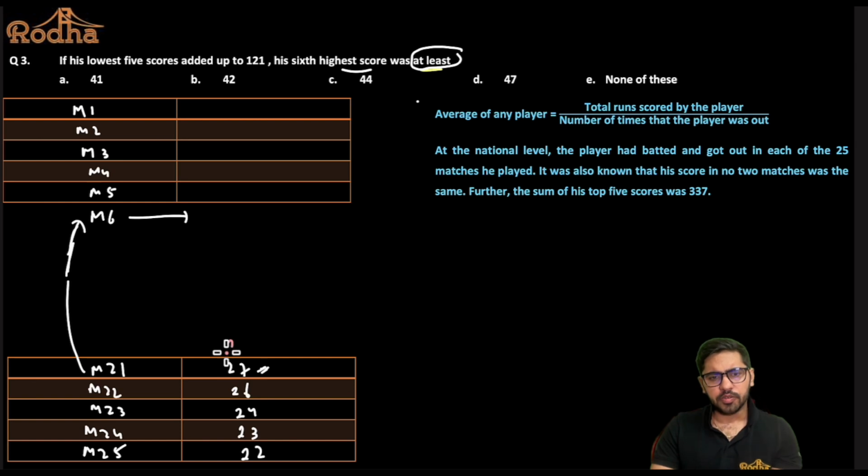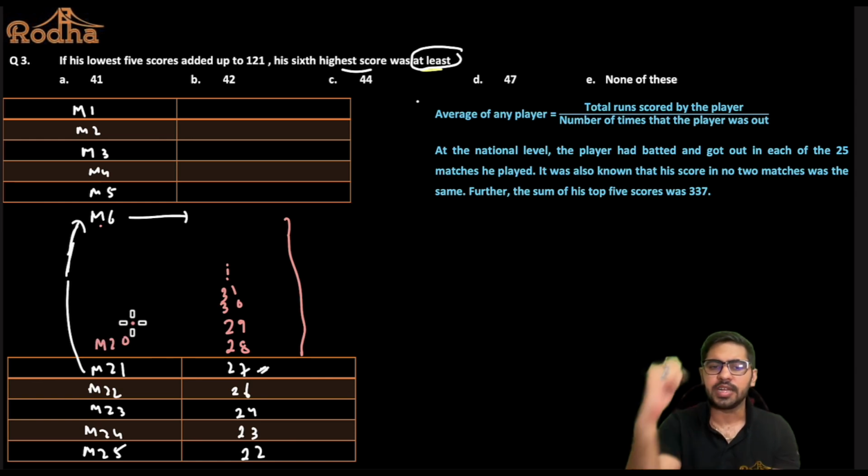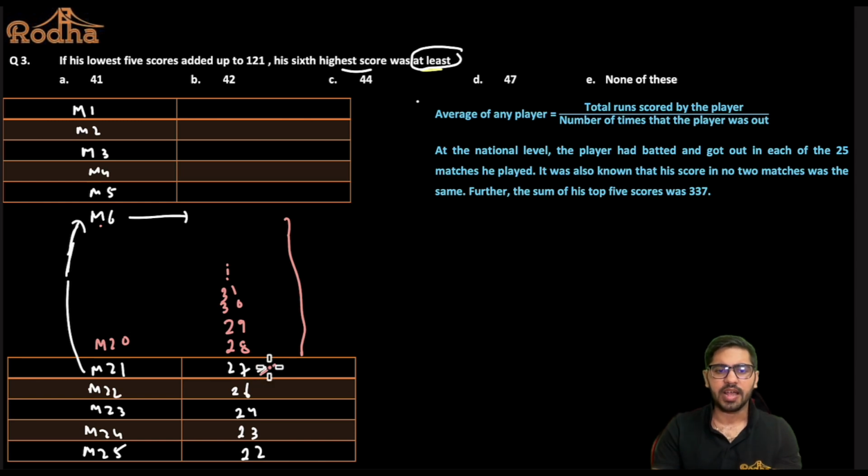So if I put at 28, I'll try to increase by the least possible value because all the scores have to be distinct. So if I go from 28, then 29, then 30, then 31, and so on and so forth, can I say I need 15 scores here? I need 15 scores here because from match 6 to match 20, there are exactly 15 matches. So if I'm increasing by 1 15 times, from 27 if I add 15, I'll reach a score of 42, right? So can I say that is the least possible score of match 6, right?